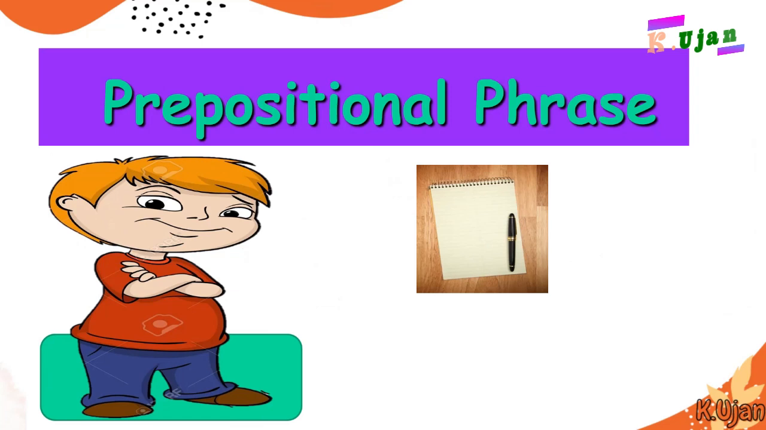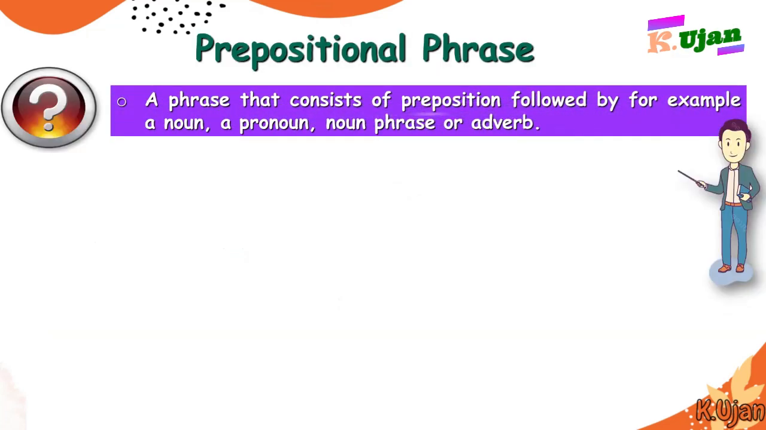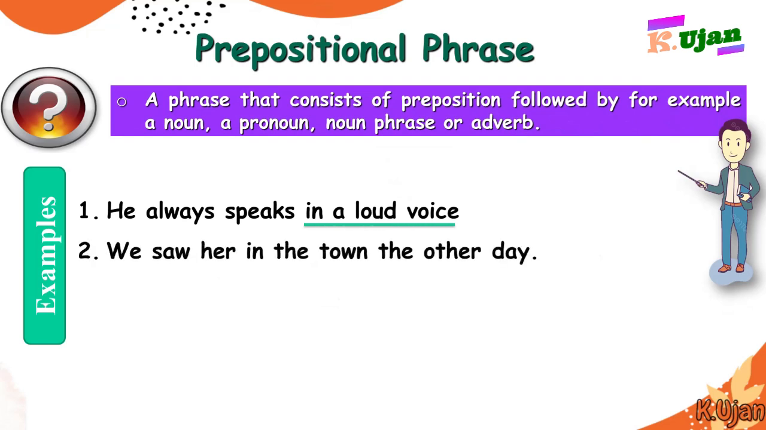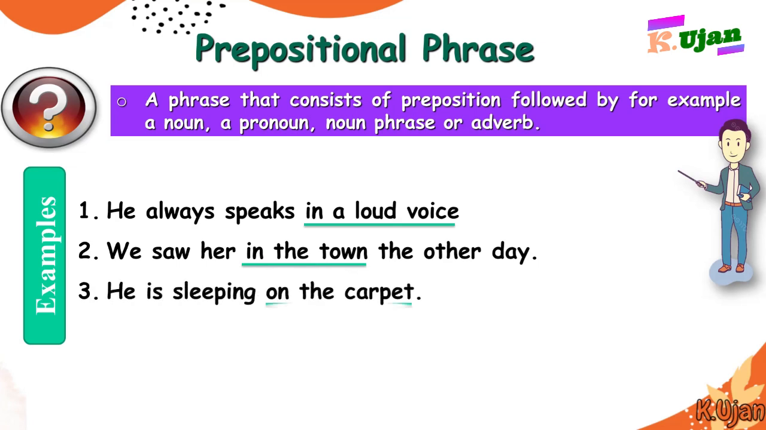Here we are going to talk about another phrase, and this time it is prepositional phrase. A phrase that consists of a preposition followed by, for example, a noun, a pronoun, a noun phrase, or an adverb. Suppose he always speaks in a loud voice. So in a loud voice is actually a prepositional phrase. We saw her in the town the other day. So in the town is actually a prepositional phrase. He is sleeping on the carpet. So on the carpet is a prepositional phrase in this sentence.